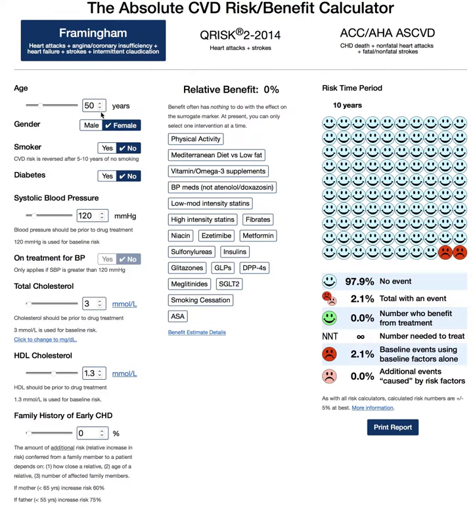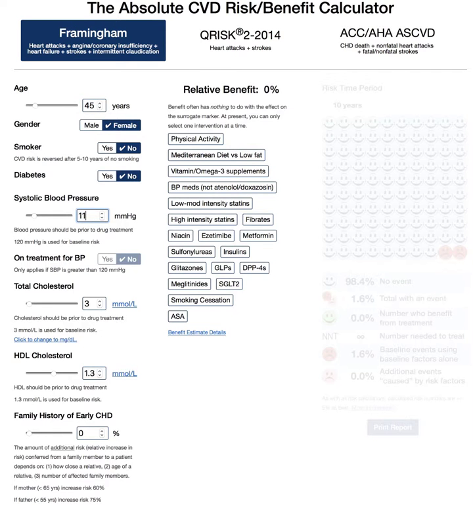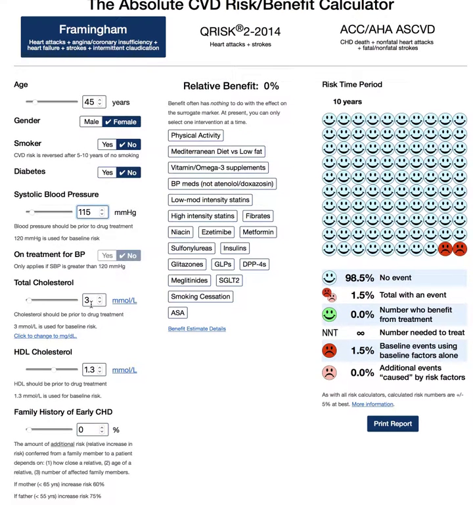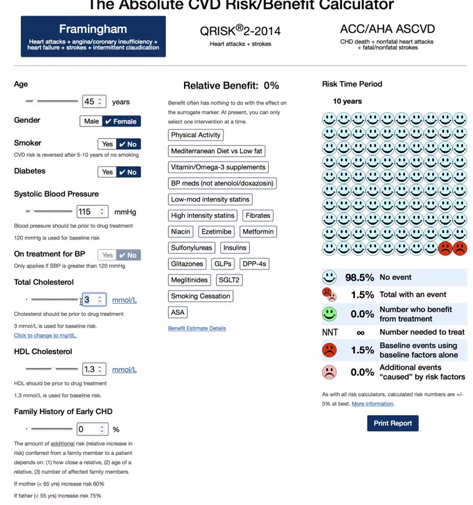So let's take, for example, a patient who is 45 years old, female, never smoked, no diabetes. Let's say she has really good blood pressure, not on any blood pressure medications, and let's say cholesterol is really good, and let's say there's no family history.